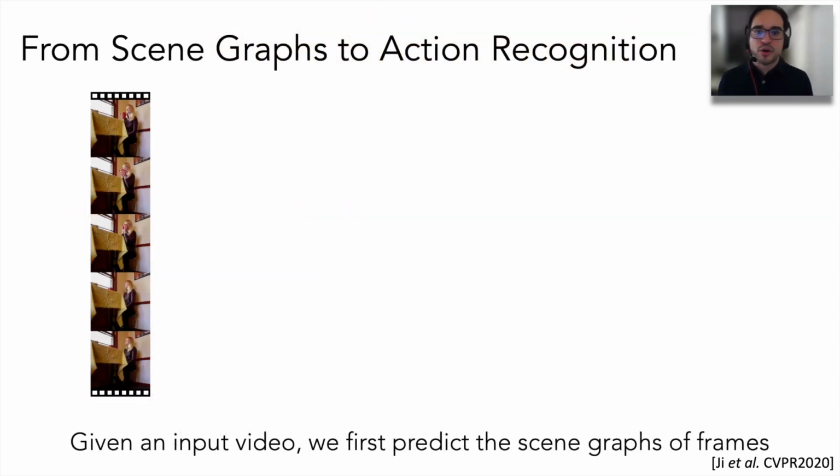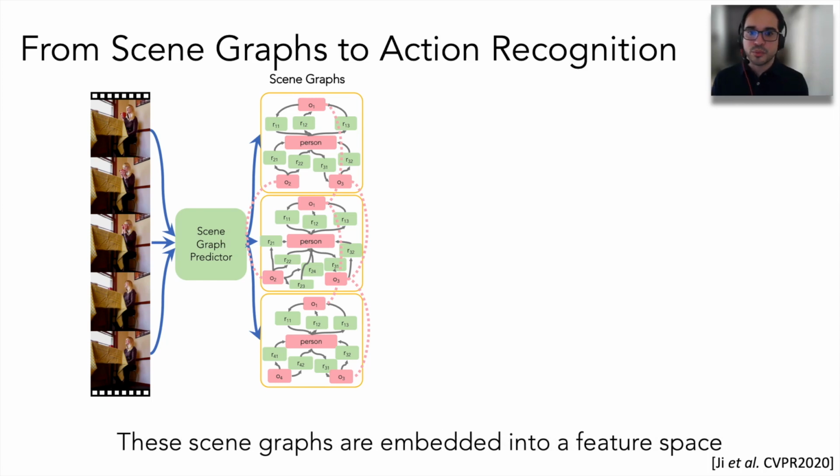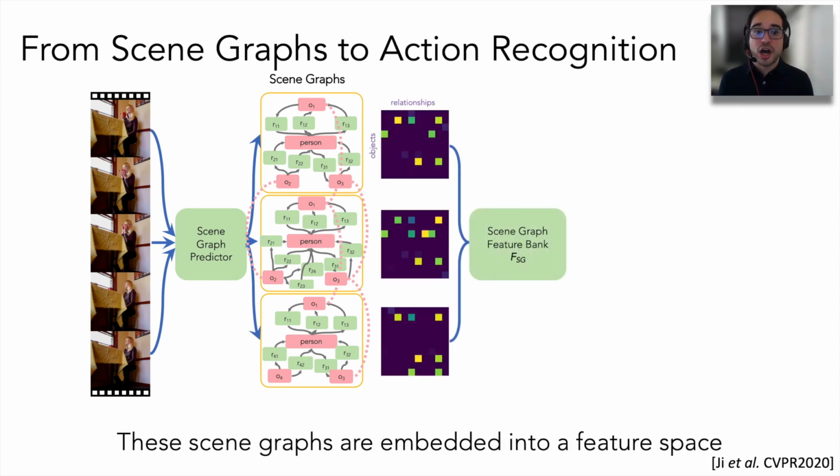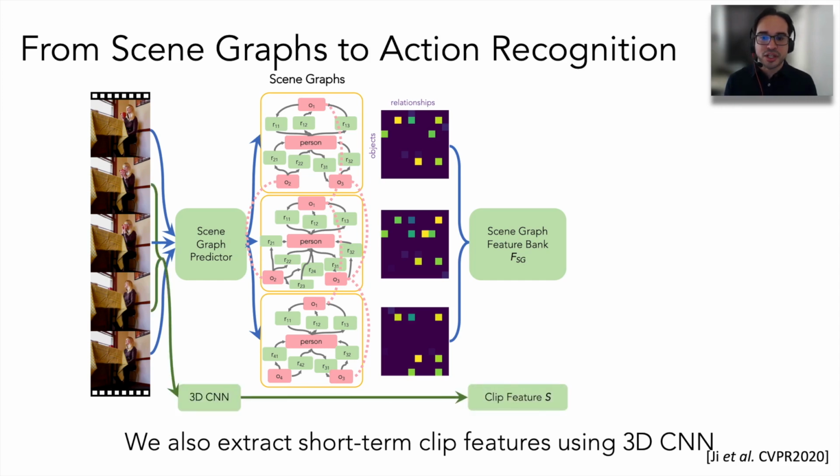To do that, we propose a very simple architecture and algorithm that leverages such decompositions. We will have a two-branch design. The first branch will process each frame with a scene graph predictor method, which produces a scene graph for each frame in the video. We then design a simple feature that captures the information of the objects and the relationships and how they evolve through time. We call this a scene graph feature bank. The second branch in our architecture will extract global video features using a standard feature extractor backbone for videos.